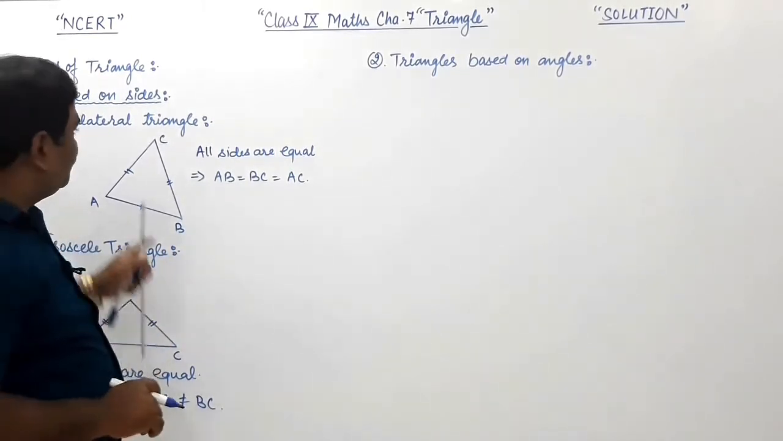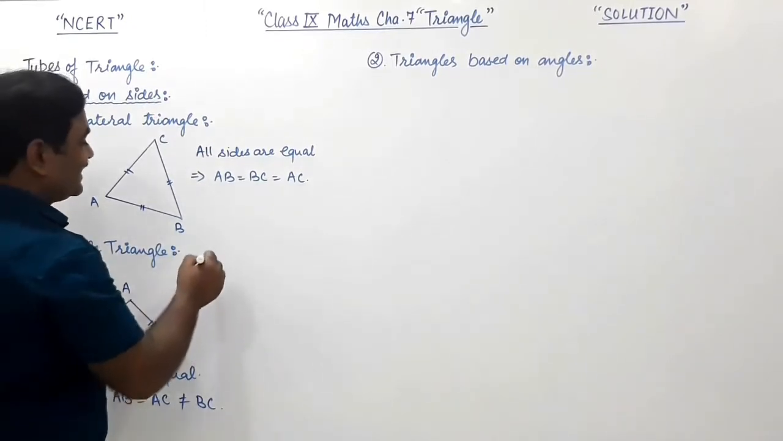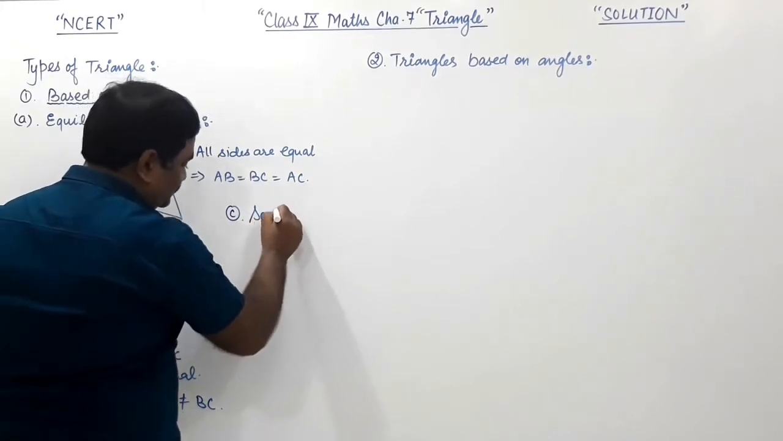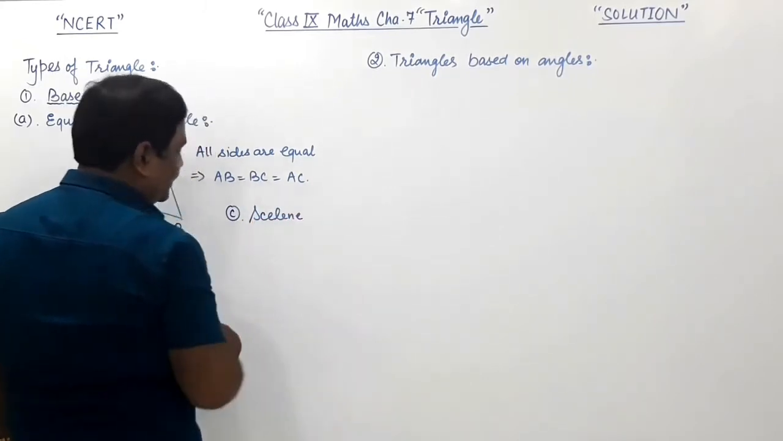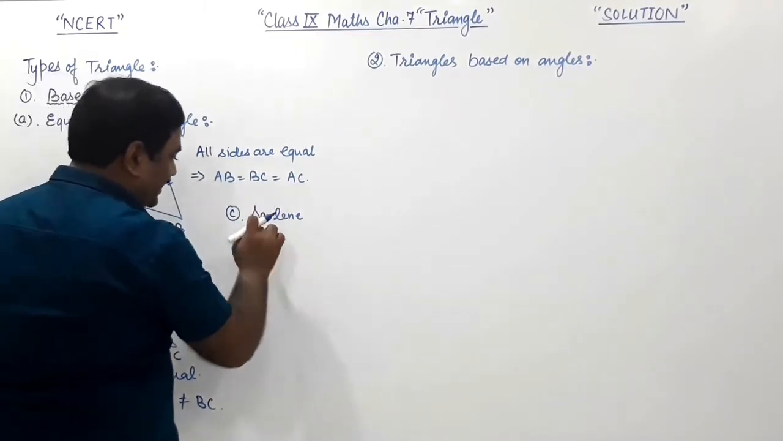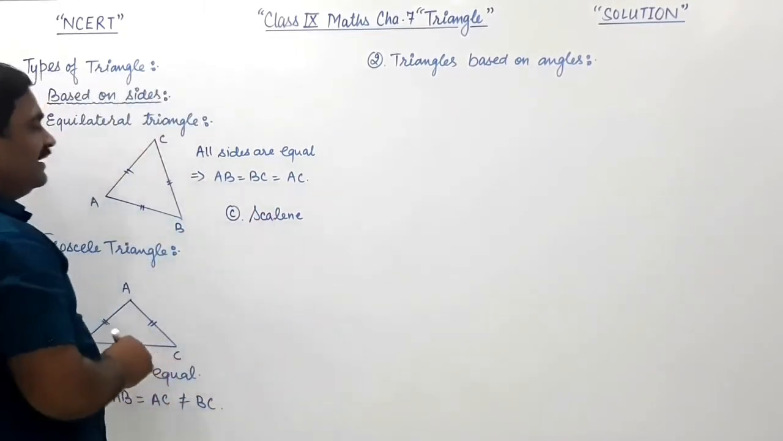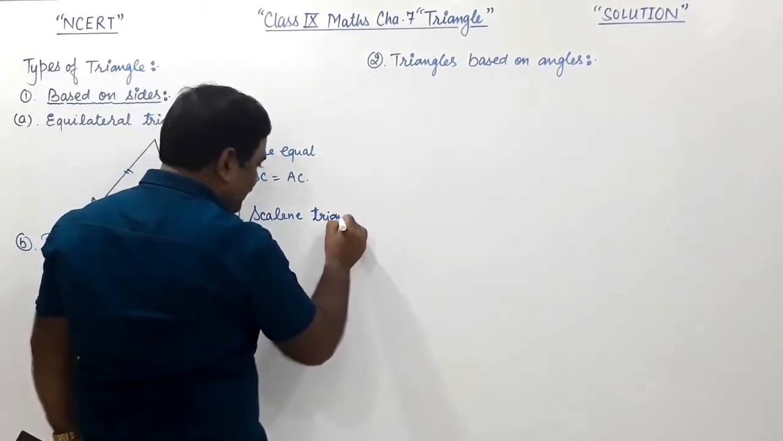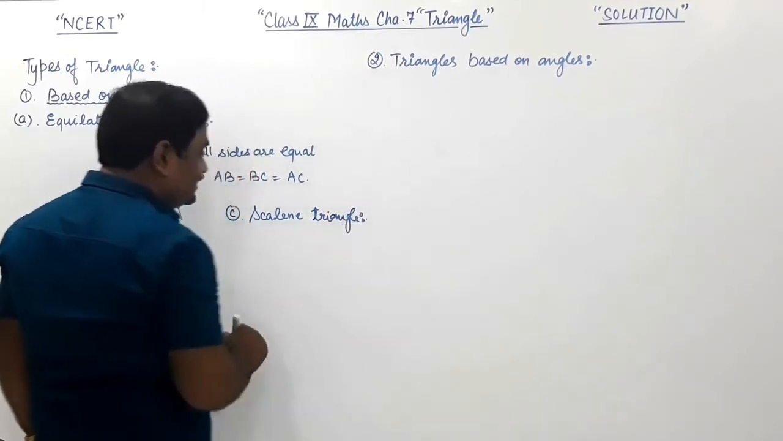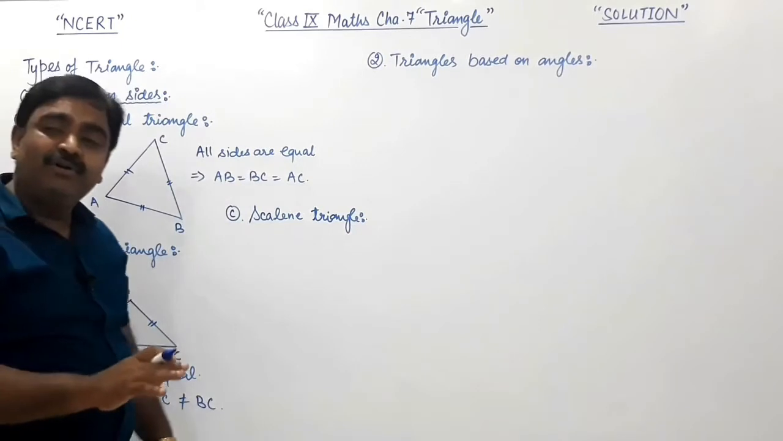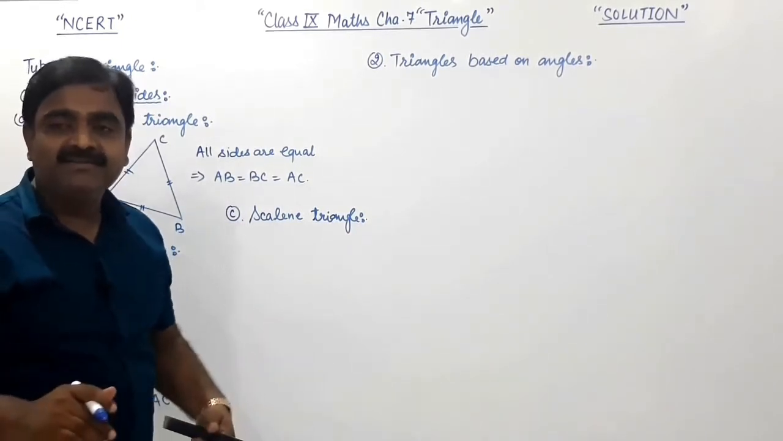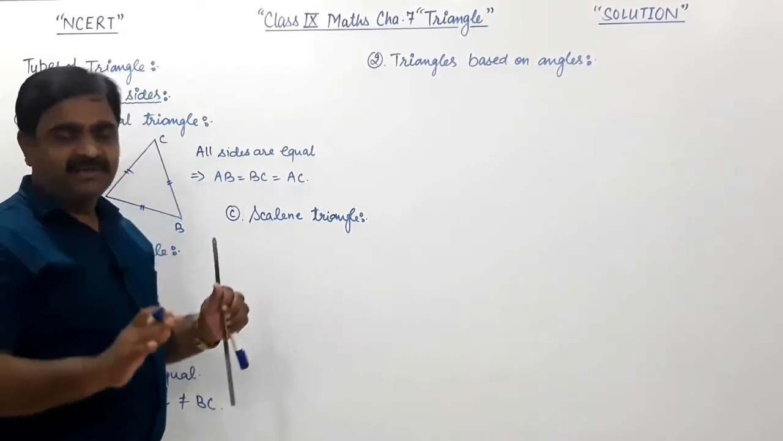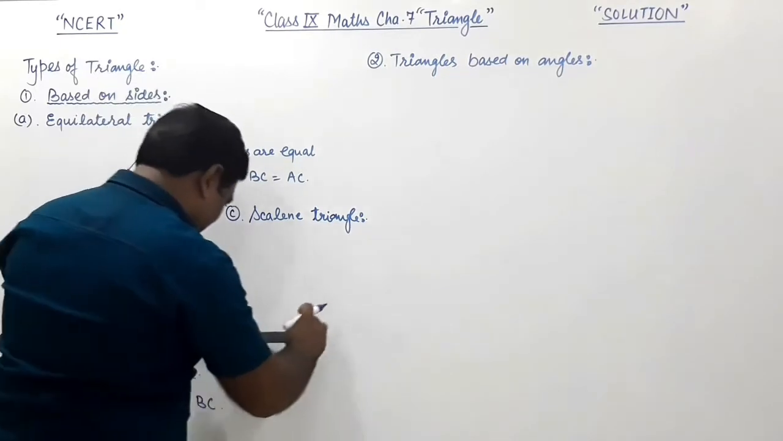Now, the third type of triangle based on sides is the scalene triangle, SCALENE. What is this triangle? A scalene triangle is a triangle in which all three sides are different. Means all three sides are different, their measures are unequal. So this triangle is called a scalene triangle.